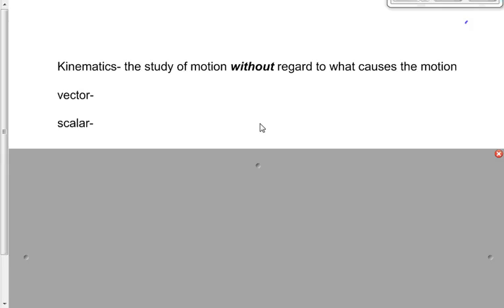So Edmonton is 350 kilometers north of Okotoks. That's a vector description of where Edmonton is. Edmonton is 350 kilometers away from Okotoks. That's a scalar description of where Edmonton is. That make sense?